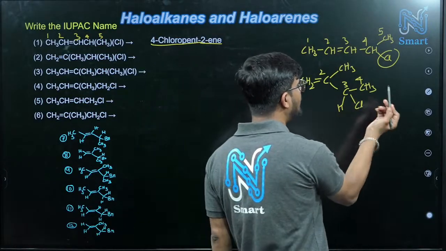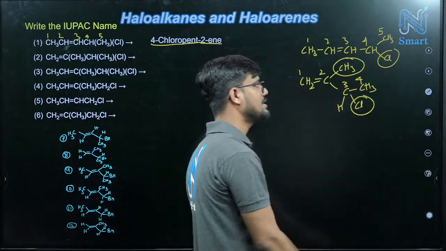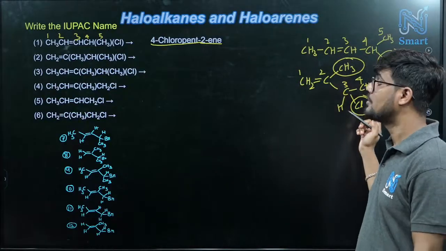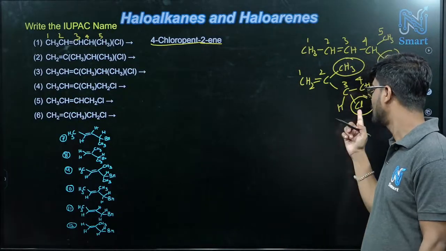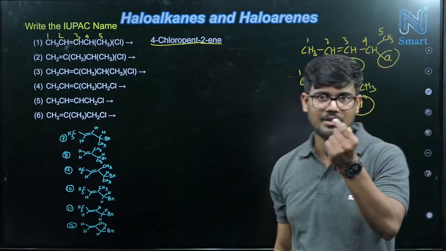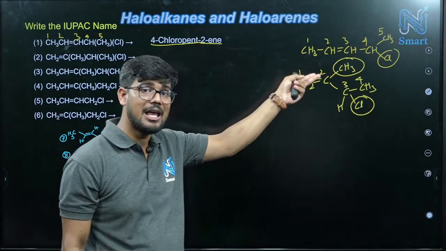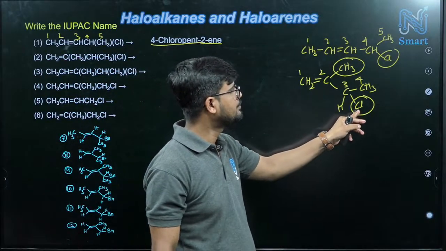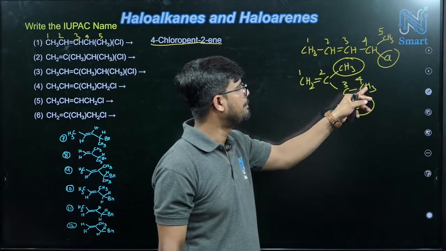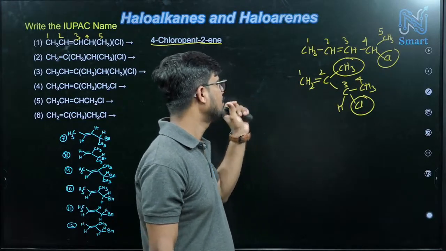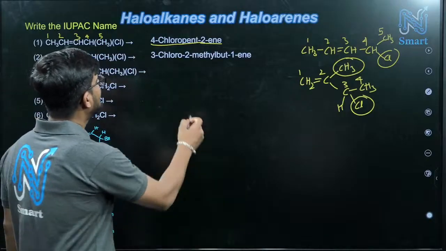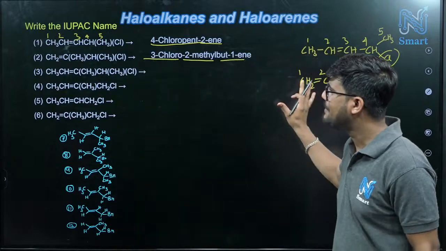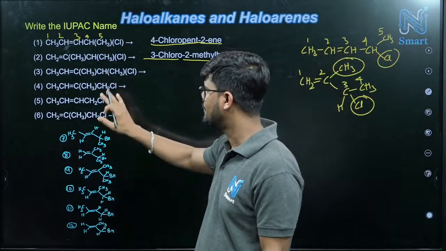And here just check how many substituents we have. This one will be one substituent, this is another one, 2 substituents. That is methyl and this is chloro. So which substituent's name will be coming first? Obviously chloro. Chloro starts with C and methyl with M. So chlorine, chloro, it will come first. So that's why 3-chloro, 2-methyl, but, 1-in. Okay, just check. 3-chloro, 2-methyl, but, 1-in. Correct? So the same system, the same thing you have to follow in the next problem.